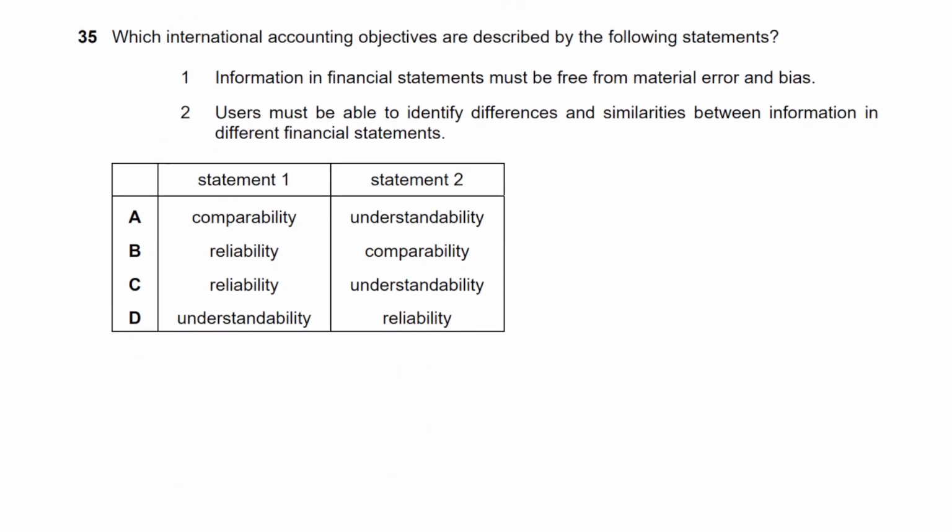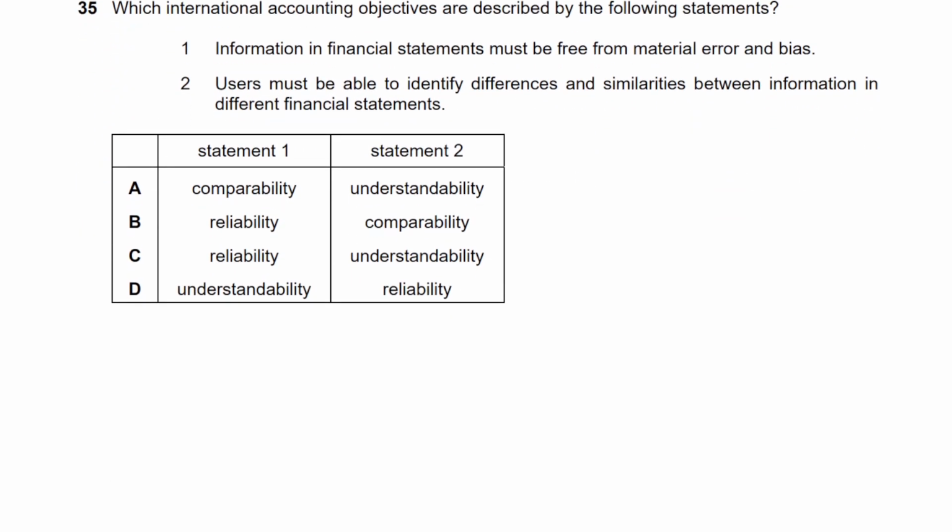35. Which international accounting objectives are described by the following statements? Information in financial statements must be free from material error and bias. And so it makes it reliable, right? When things are free from errors, you can rely on them, you can trust them. So they're trustworthy. Reliability, I believe, is the right option, and two of them are removed now.